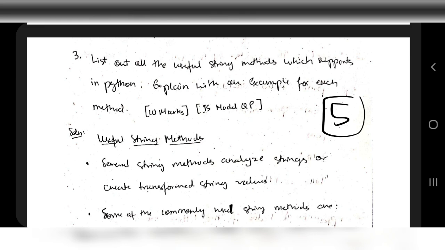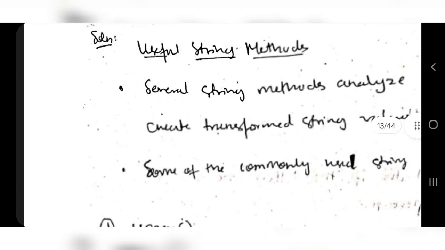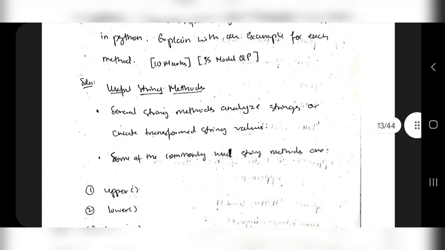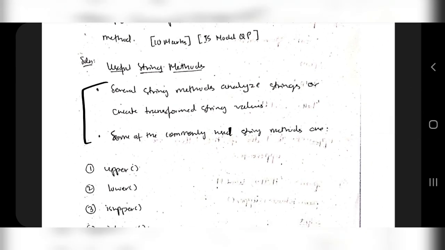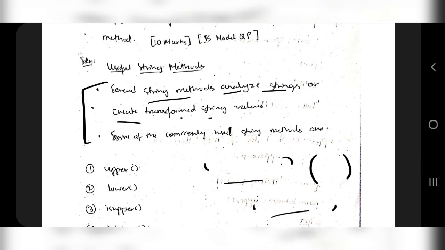Okay, so what are the useful string methods? Basically, what is a string? A string is nothing but letters written within quotes. This is a string. So what are the functions and methods you can perform on strings? First you have to give brief information. Several string methods analyze a string and create transformed string values. So there is a string here, and if you perform some operation on it, a different string will be output. That's what they have mentioned here.